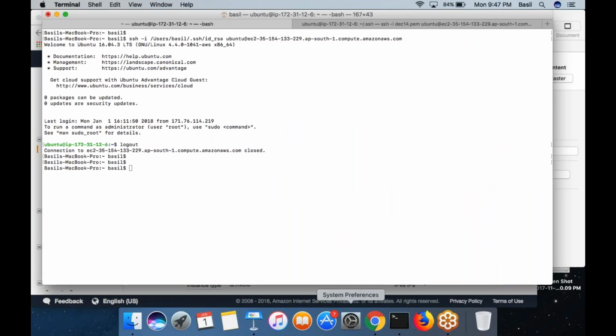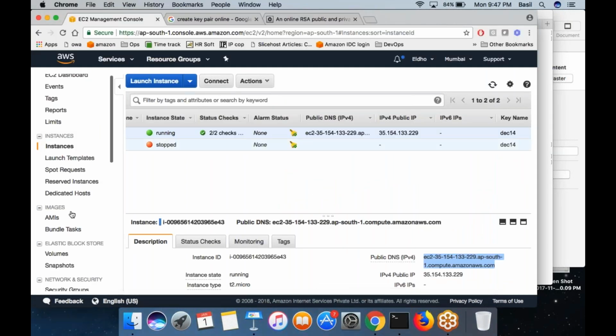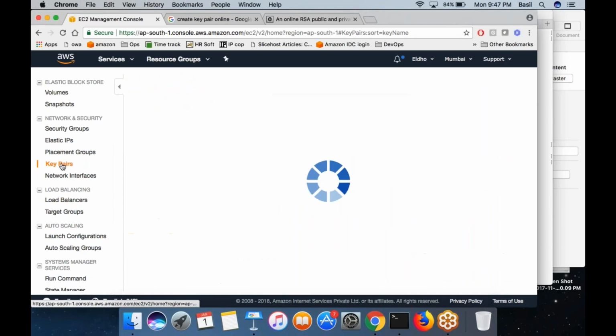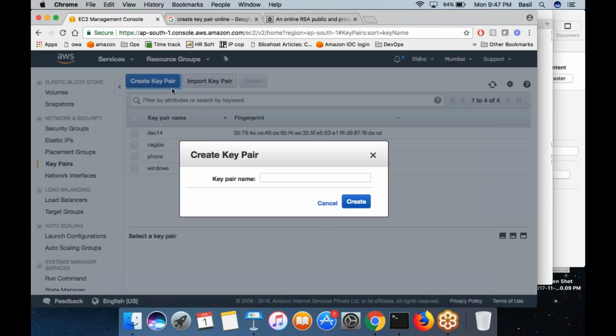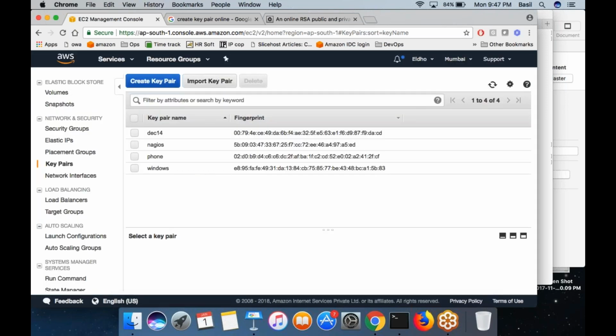What you need to do is log into AWS. You can click on key pair in the EC2 page. Click on key pair down here. Here you can see the list of keys which AWS saves. December 14 is one of them. Like that, there are different keys. So if you want to import a new key pair or create a new key pair, you can just click on the create new key pair button. It would create a key pair, and the private key will be downloaded to your laptop and the public key AWS will save.